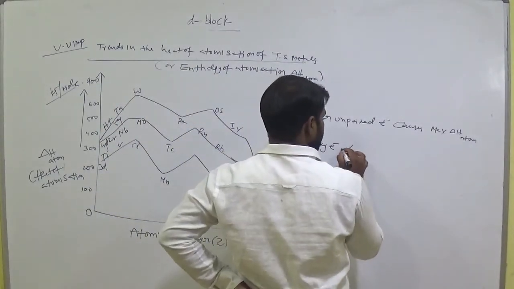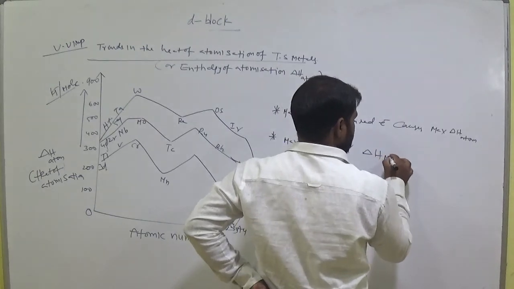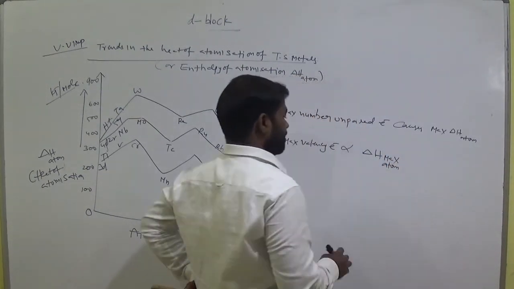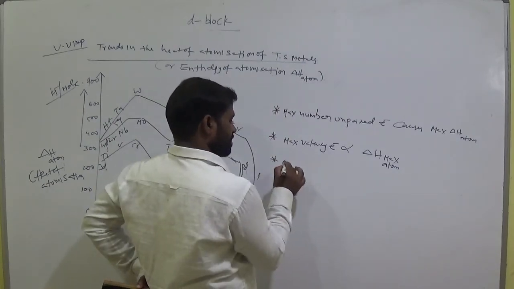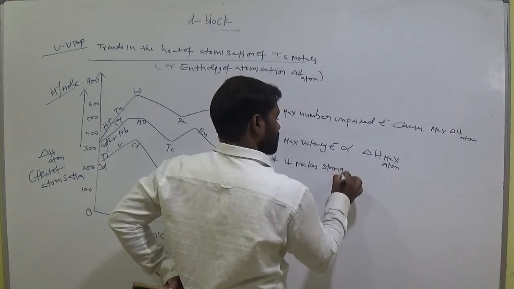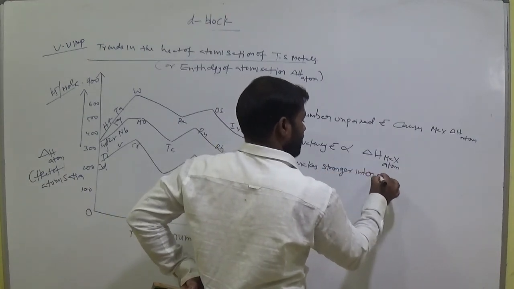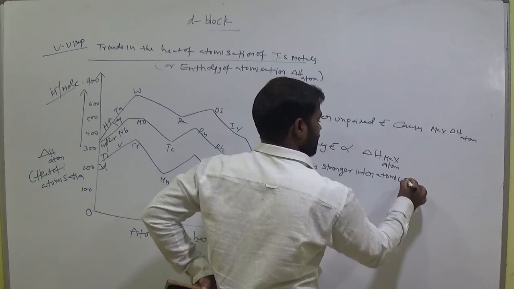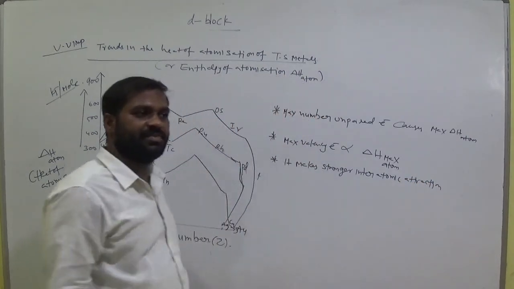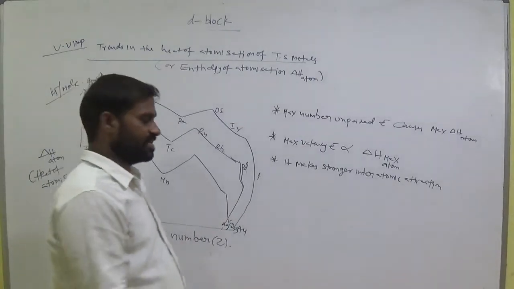Maximum valence electrons is directly proportional to maximum delta H atom. That makes stronger interatomic attractions. The more unpaired electrons are possible, the more metallic attractions take place.